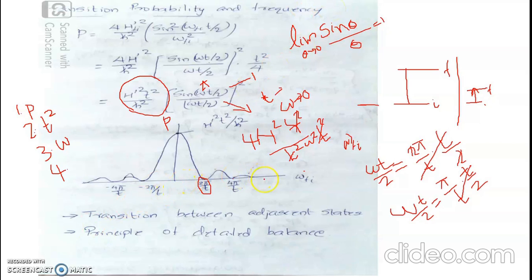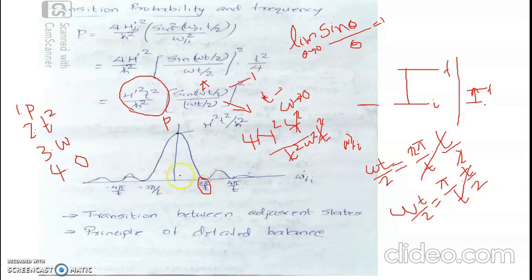Now, the transition can be an excitation or a de-excitation transition. When omega fi is positive, you will be getting this part of the curve. When omega fi is negative, corresponding to a de-excitation transition, you will be getting these secondary minima and secondary maxima on the left side. So this is the fourth point that we make. When the energy difference is an even multiple of 2 pi by t, corresponding to either excitation or de-excitation, there occurs a transition probability equal to 0, or there occurs no transition corresponding to this energy difference.